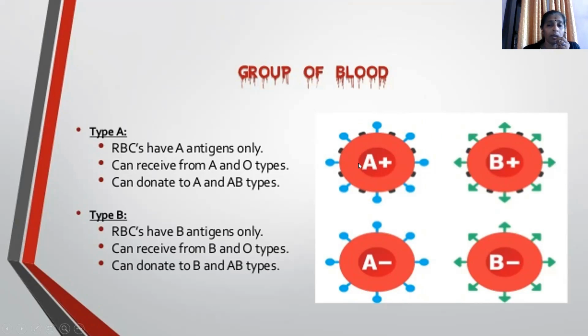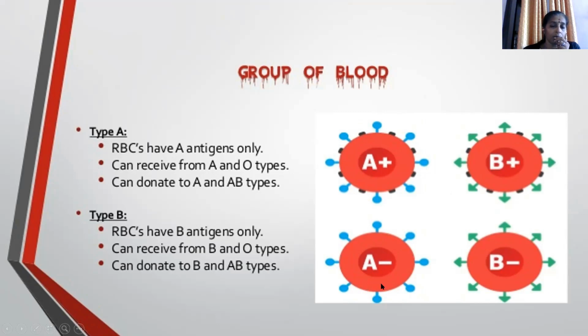Here we can see the spiked ones in blue color. We can see some arrows, that is the B antigen. Here is also the Rh group on top of that: B positive has an additional antigen on top of that to make it B positive.